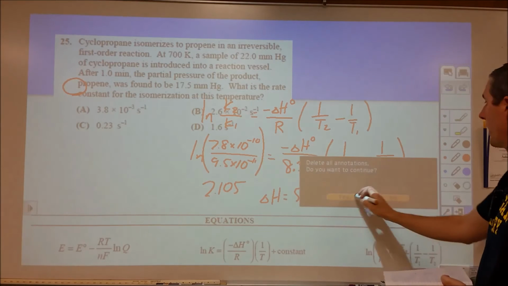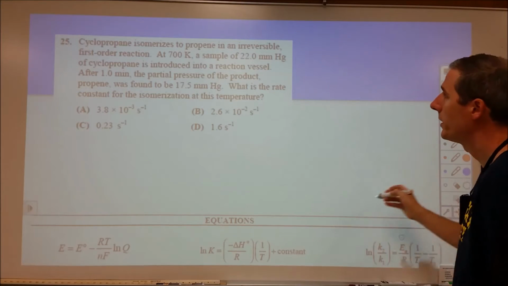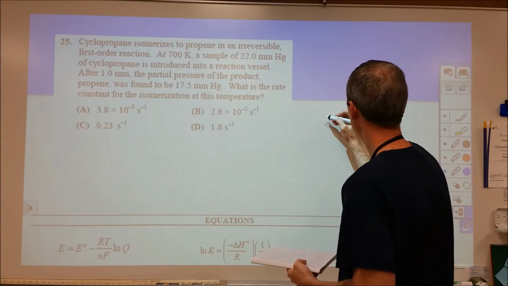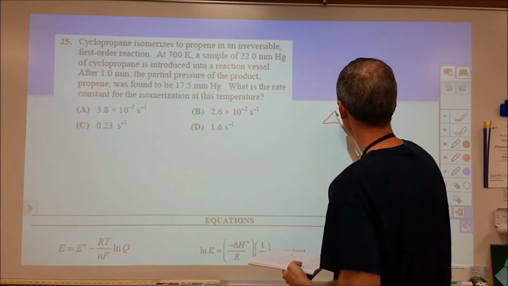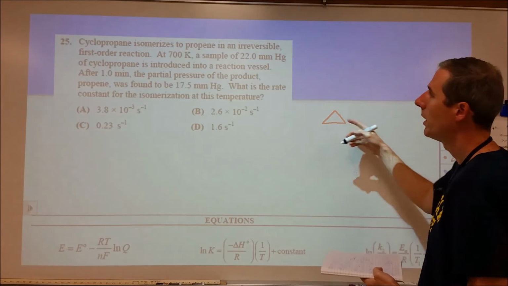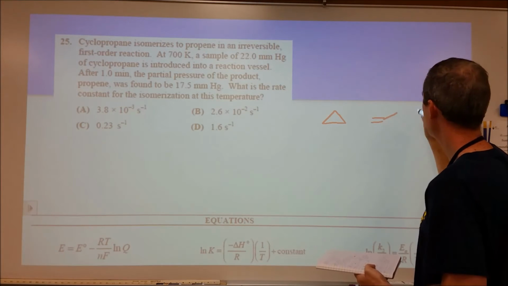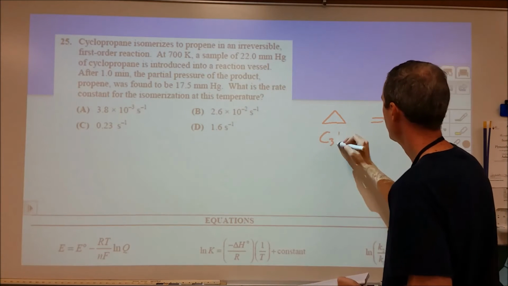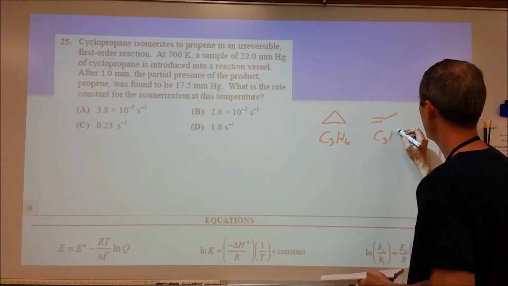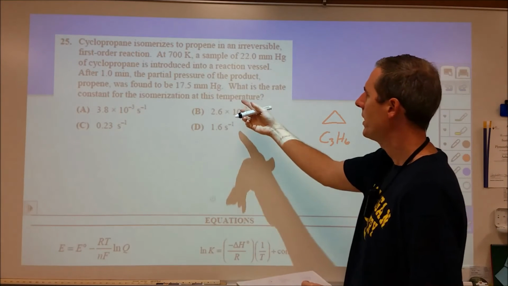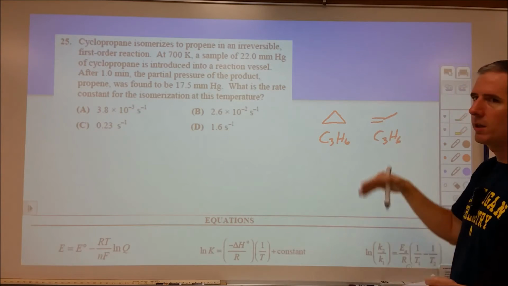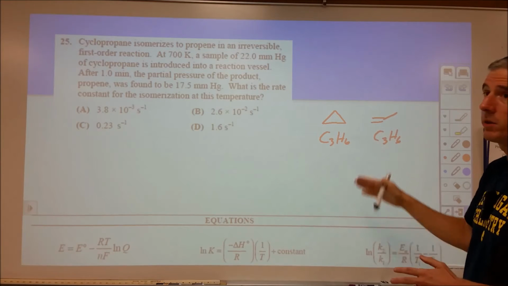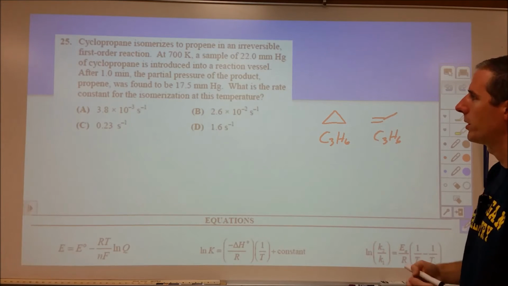Okay, this question I got wrong when I took the test. I made a simple mistake, but let's go into a little background really quick. Cyclopropane is going to be 3 carbons in a ring, and then propene is going to be a double bond and a single bond between 3 carbons. So this is C3H6. This is also C3H6. When this talks about an isomerization, that means this changes into this with no additional chemical reagents necessary. So we have a 1-to-1 stoichiometric ratio, one of the important points on this.